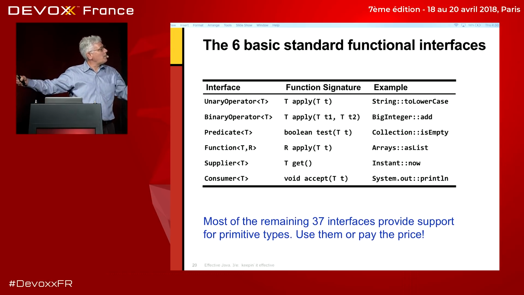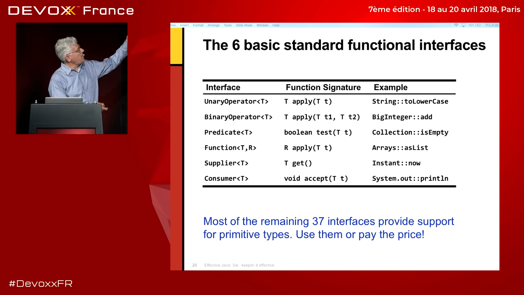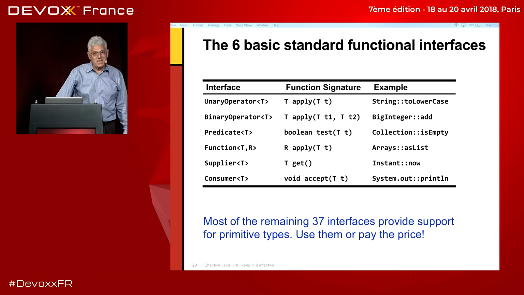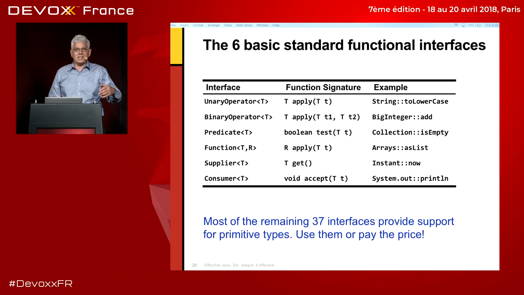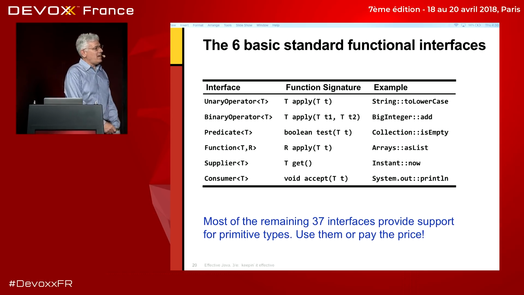A predicate takes 1 object of type T and returns either true or false. You saw an example of a predicate. And then a function has 2 types, and it takes an object of type T, returns an object of type R. A supplier takes no argument and generates T. So it's kind of like a factory object for T's. And a consumer takes objects of type T and returns nothing. So it's just a sink for T's. And the consumer is used, let's say, as the body of a for loop, where it takes all of the successive instances of some value of type T and applies some process to them.